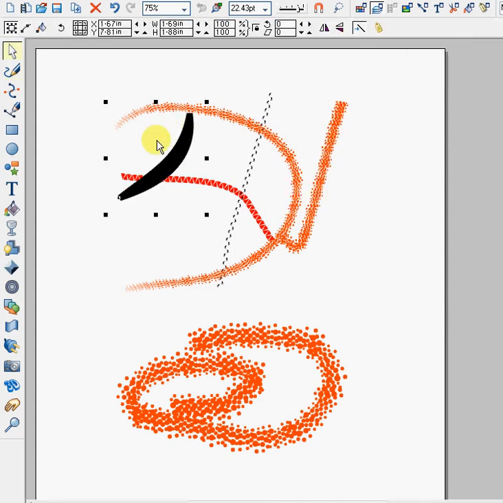You can design different shapes like this.